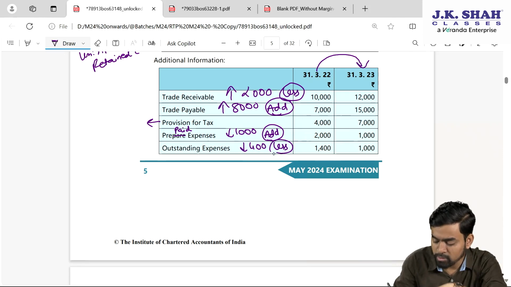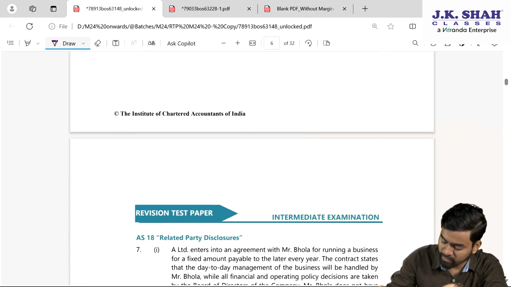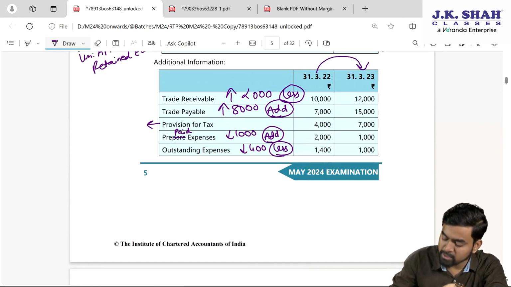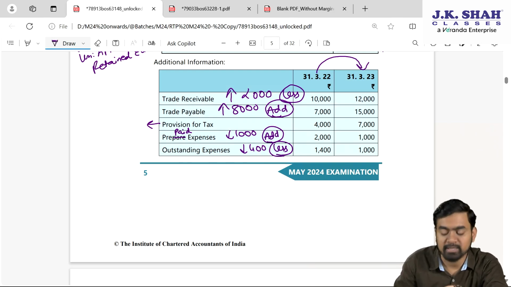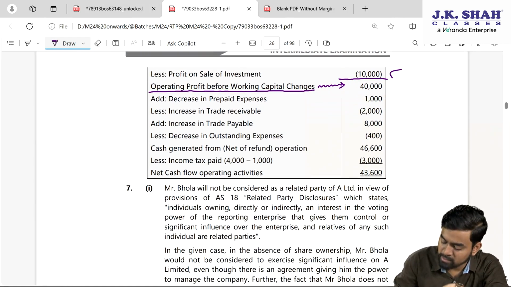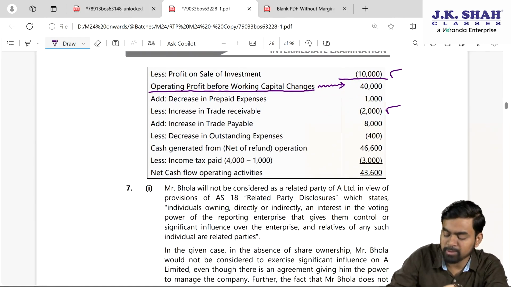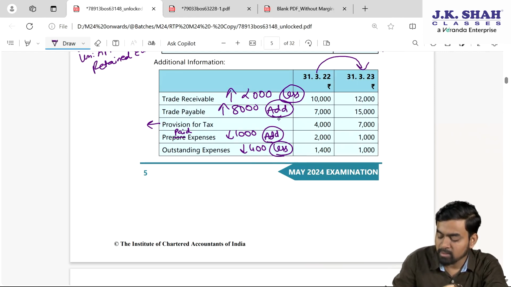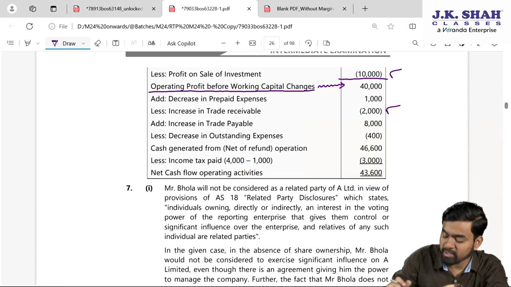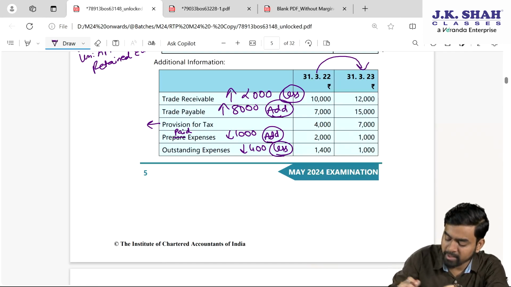Outflow, then we need to subtract less. Fine. So my dear students, here please confirm. Trade receivable increase of 2,000. Please, increase in trade receivable 2,000 we need to subtract. Then trade payable increase of 8,000 we need to add it back.